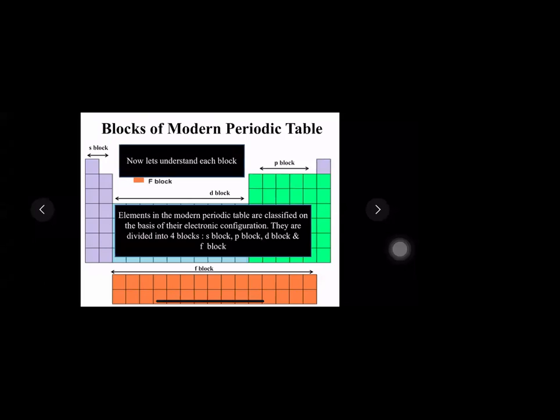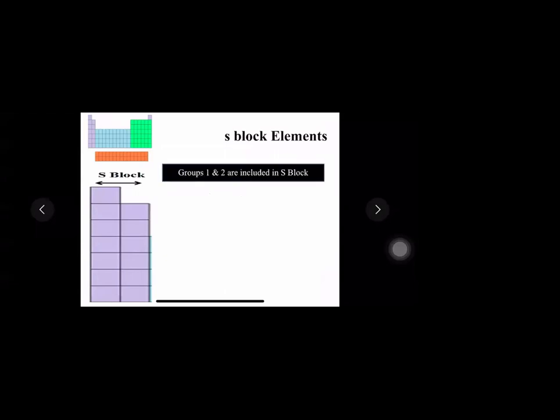The first one I'm going to begin with is the S block elements. And just by looking at the periodic table, students, I assume that by now you should know what are the groups, what are the periods, and what is the 2 rows which are placed at the bottom of the periodic table. So when I say S block, what do you think which will be the groups included in this S block? Can you see here from the left side, I have taken this S block. Now in this S block, students, groups 1 and 2 are included. Groups 1 and 2 are included in this S block.